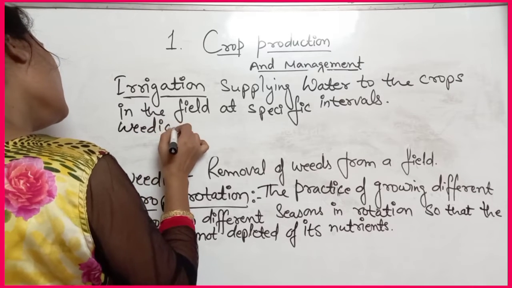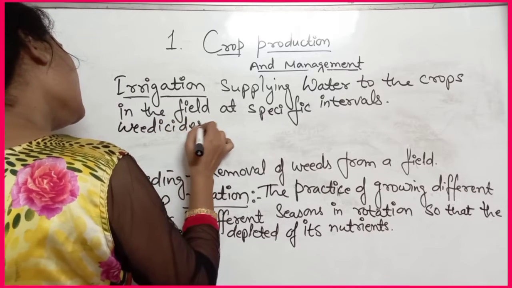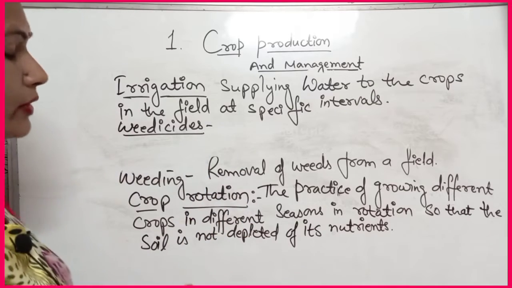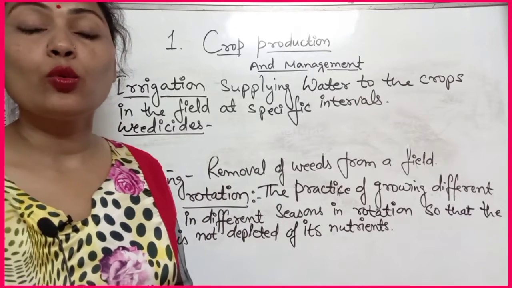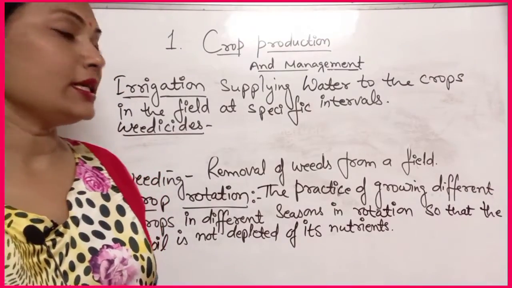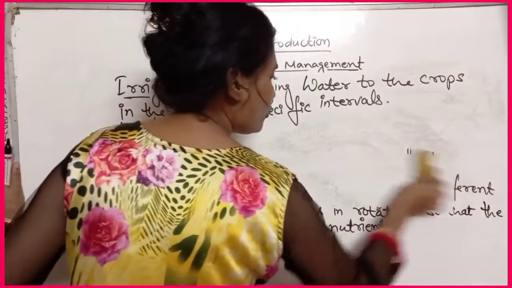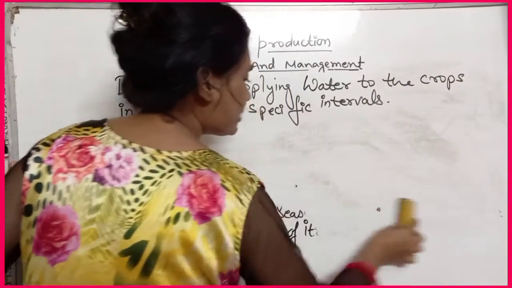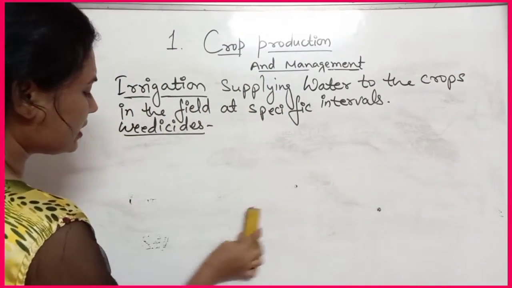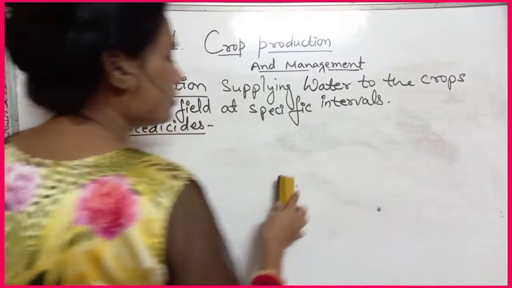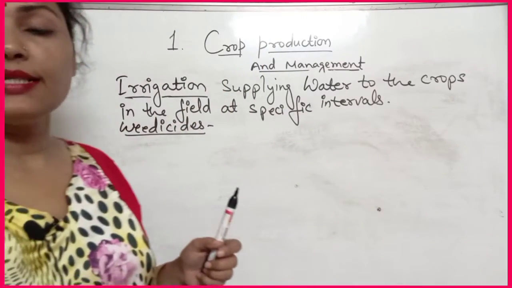Weedicides. Actually, weedicides are the chemicals which are used to kill the weeds. So you can write the definition of weedicides, or these are the chemicals which are used to kill the weeds. Okay, so next you can write the weedicides.